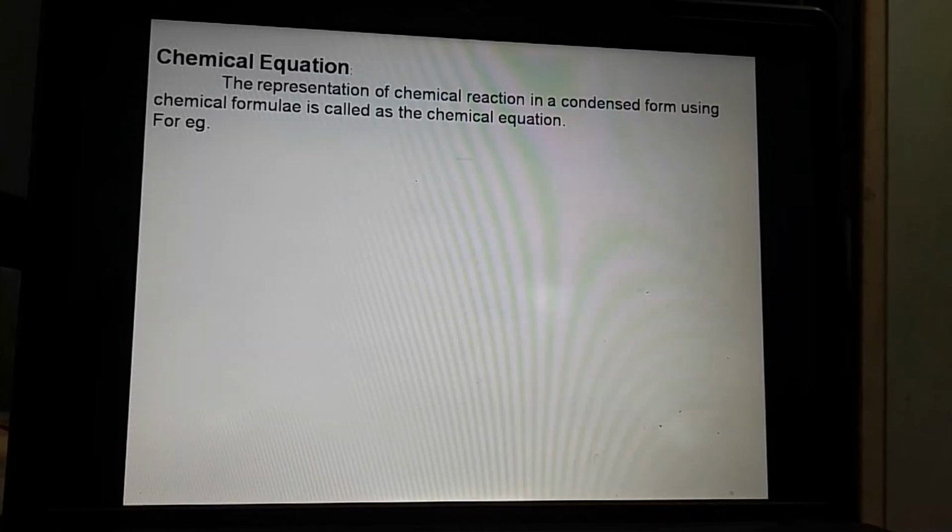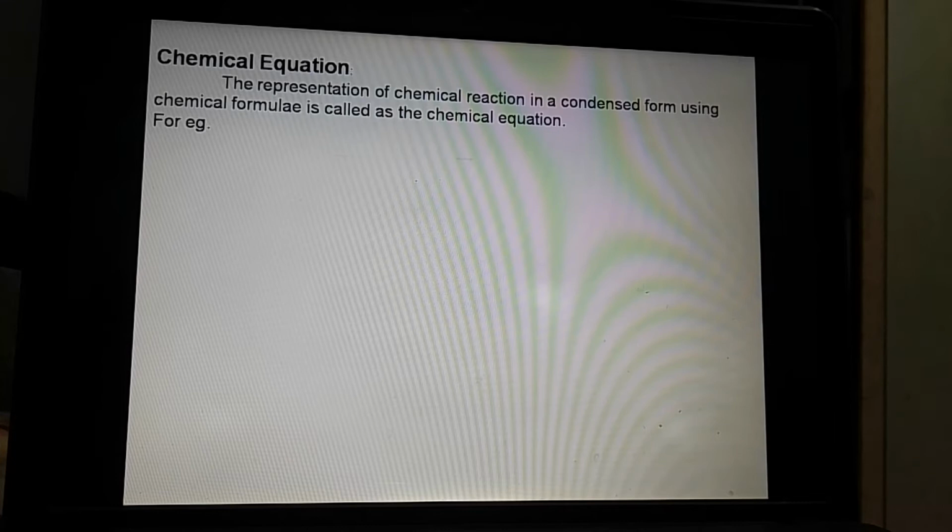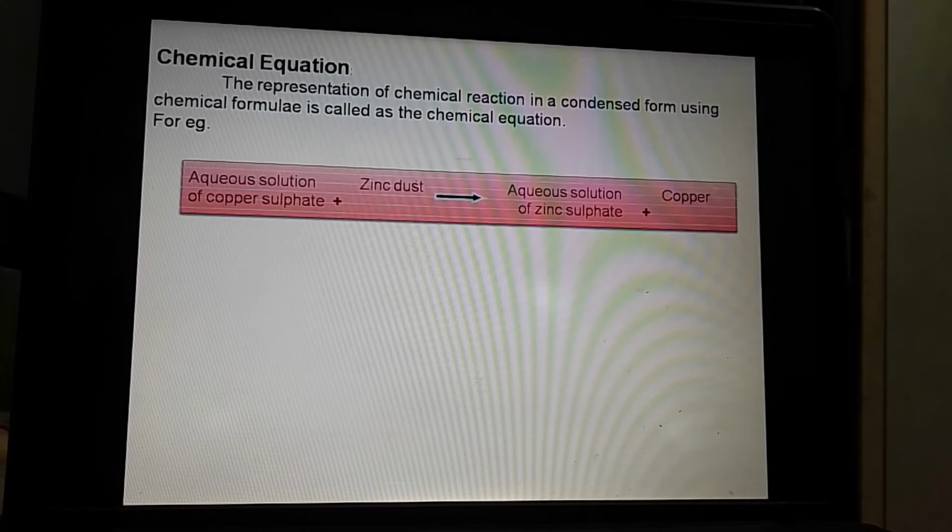Now we will see what is this chemical equation. Chemical equation means it is the representation of chemical reaction in a condensed form using chemical formulae. Means instead of writing the name of that particular compound, we are writing there the molecular formula.